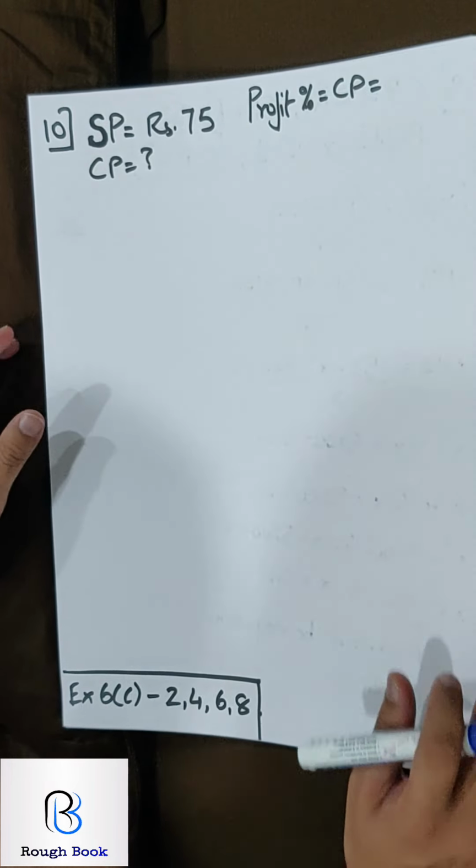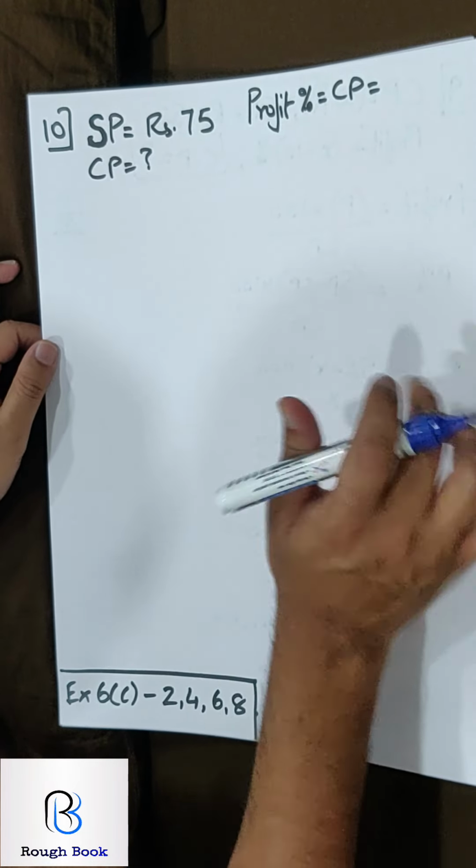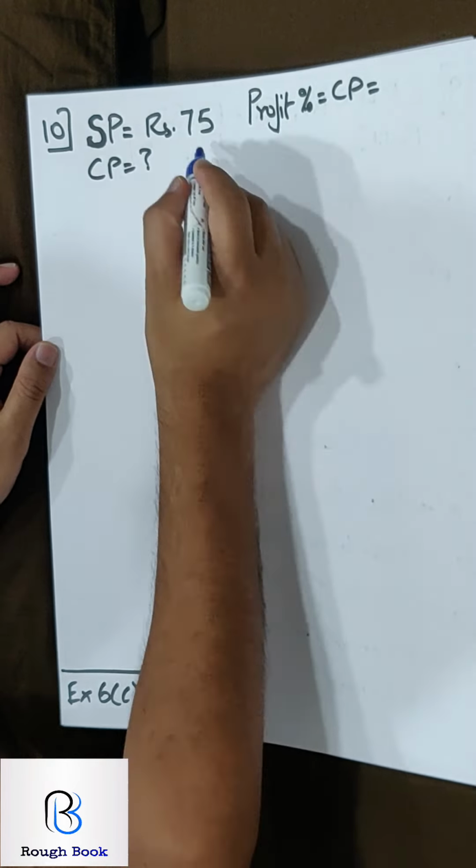All pause the video right now and try it. SP is given, profit percent, CP both are equal. So let us assume both as X. Okay. Now you know your profit percent is profit into 100 upon CP. So profit percent is SP minus CP into 100 upon CP. Come on, hit it. So profit percent is X, SP 75, CP also X into 100 upon X.